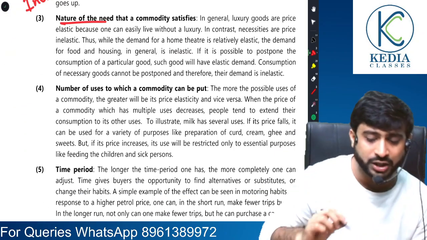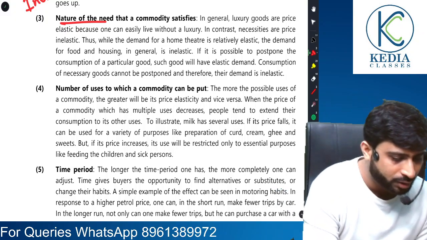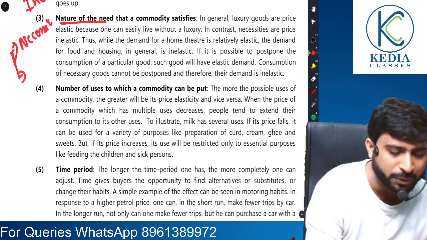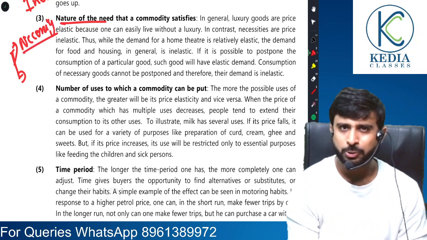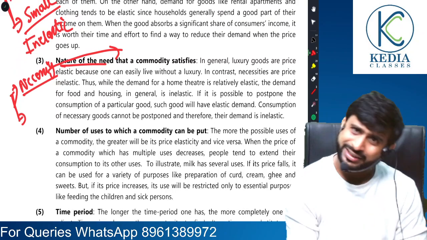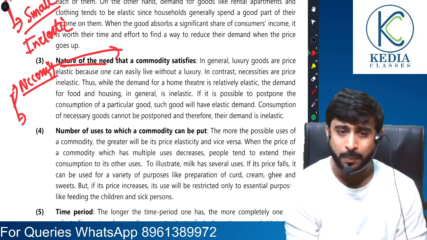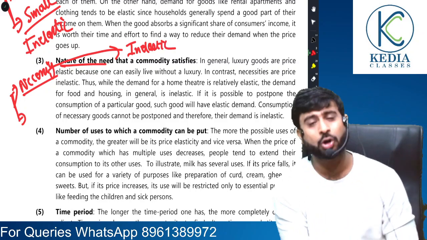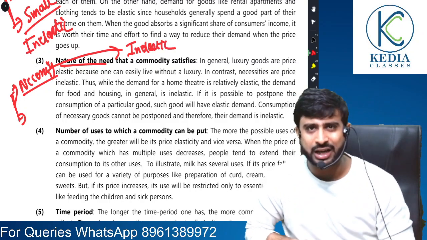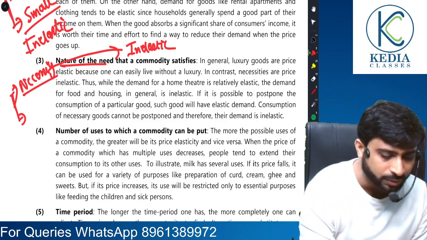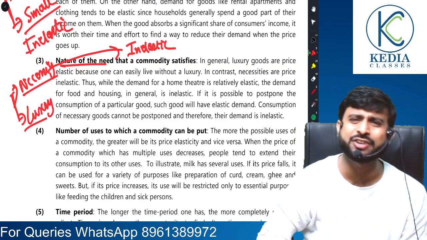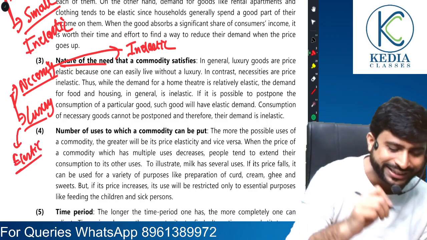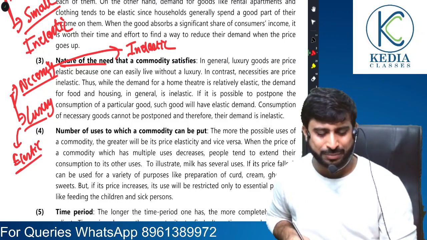Now, nature of the commodity, a very important point indeed. There can be two things. Commodity can be a necessity. For example, food, house. So for these things, even if the price changes, can the consumer change the demand by much? No, because these are necessities. So the demand for necessities is what? Inelastic in nature, because the consumers have to buy it to sustain their lifestyle or to sustain their living. But when it's a luxury, is it necessary for life? No. So consumers can kind of bargain. So the demand for such commodities is going to be elastic. Luxuries have elastic demand therefore.